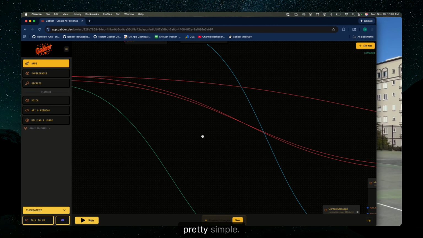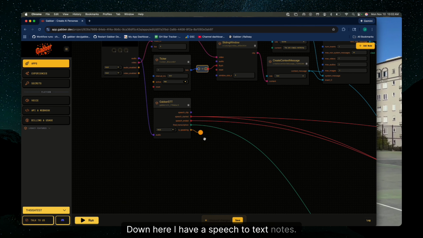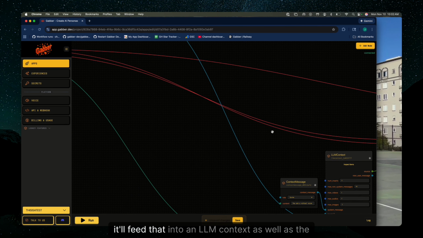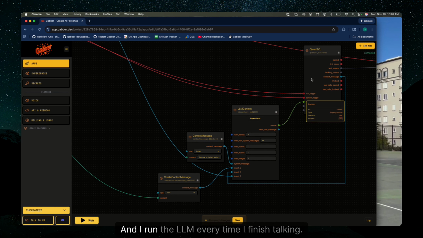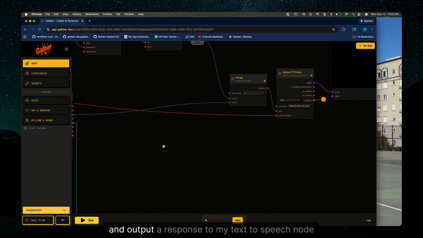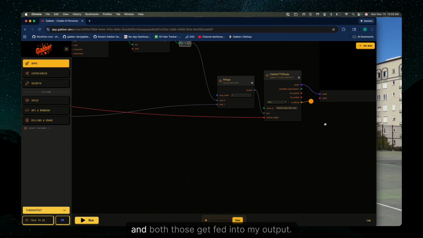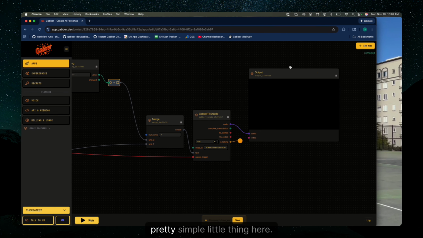Similarly, pretty simple down here, I have a speech-to-text node. So if I talk to it, it'll feed that into an LLM context, as well as the video from above. And I run the LLM every time I finish talking. So when I finish talking, it'll look at the video clip, as well as my transcript from my speech-to-text node, and output a response to my text-to-speech node. And both those get fed into my output. Pretty simple little thing here.